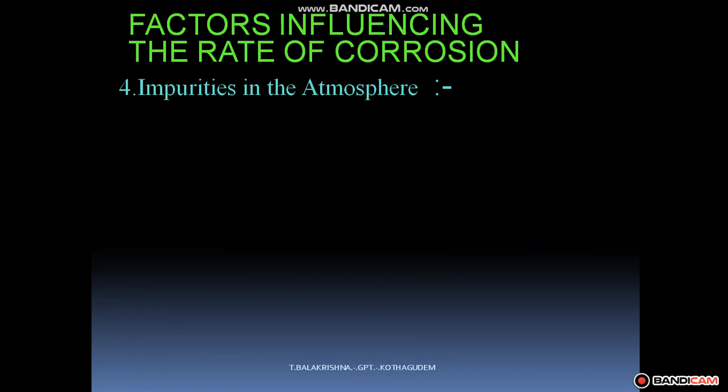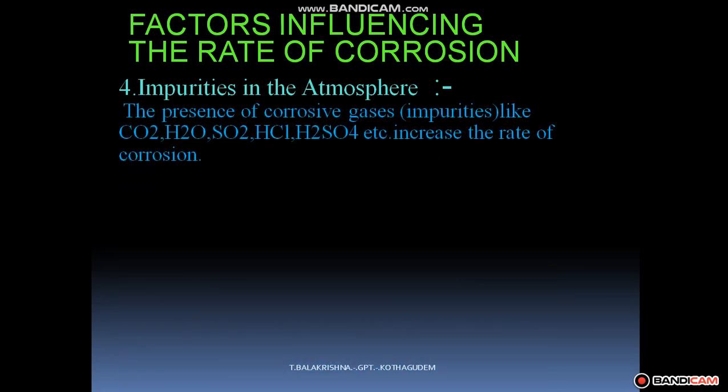So the fourth factor is impurities in the atmosphere. The presence of corrosive gases and impurities like CO2, H2O, SO2, HCl, H2SO4, etc. are impurities present in the atmosphere.